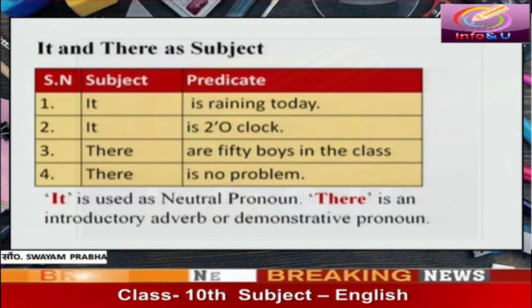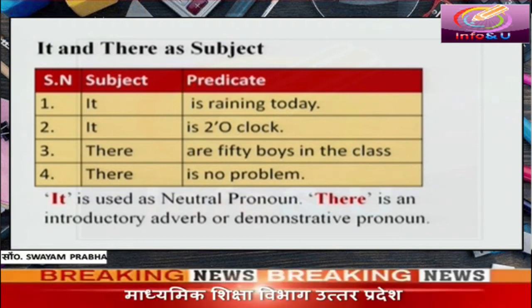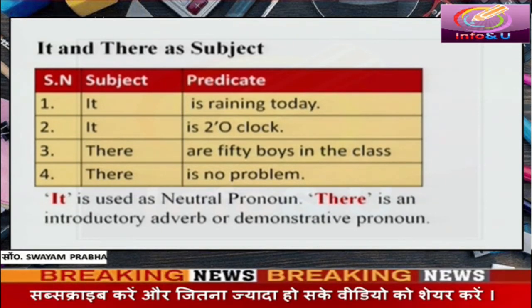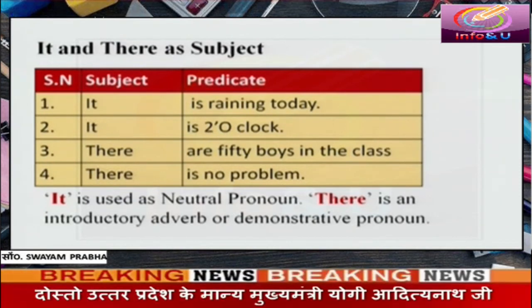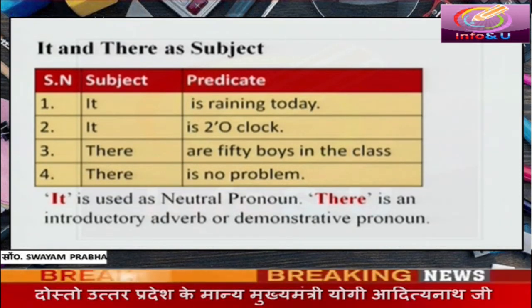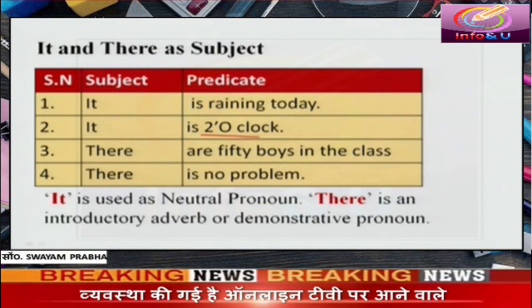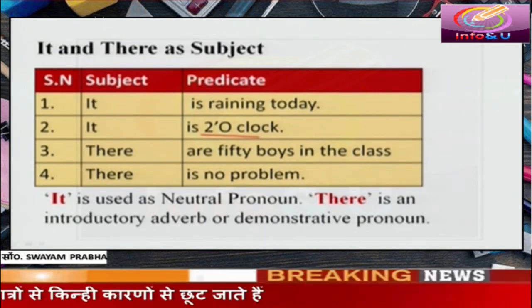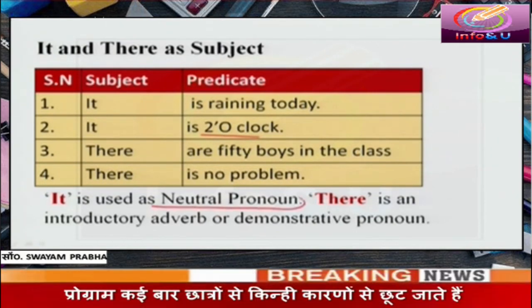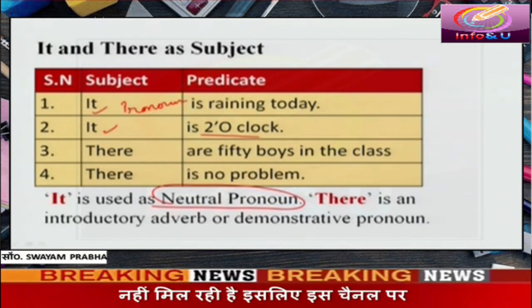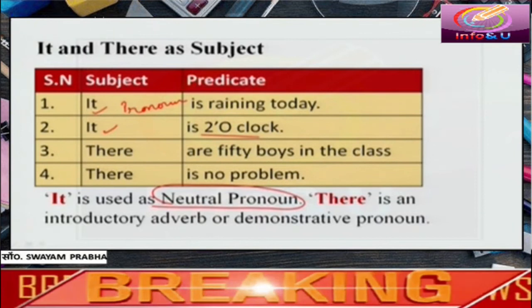Read these examples. It is raining today. It is 2 o'clock. It is generally used to show weather condition. It is very hot today. It was very cold yesterday. And it is also used to tell the time. It is 2 o'clock, it is 4 o'clock. It is used as neutral pronoun. Yes, it is a kind of pronoun. It is used as the subject.